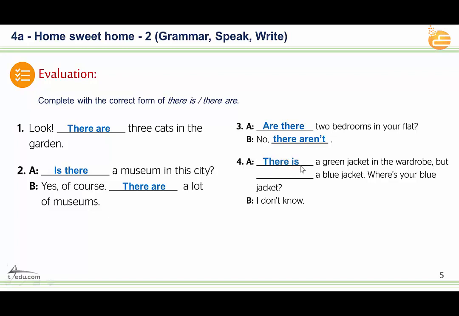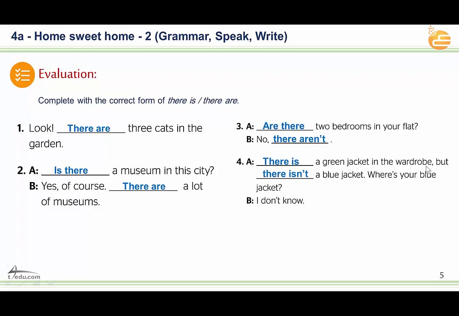There is, excellent, there is a green jacket in the wardrobe. Okay, there is, because it's one jacket, only one jacket. But a blue jacket. When we say but, we mean something different, the opposite. So we have to make it negative. I want it negative, okay? Negative sentence. Blue jacket, one jacket.